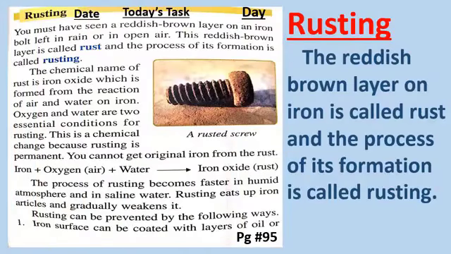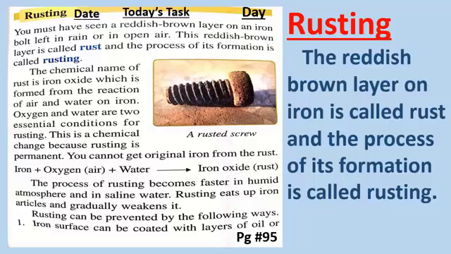So dear students, now open your science book and come to page number 95 and here you will see the topic rusting. First of all, you will write down today's task, date and day on this page. Okay, let's start the reading.